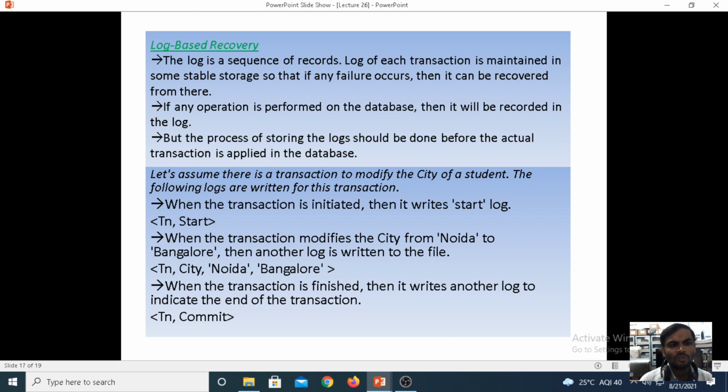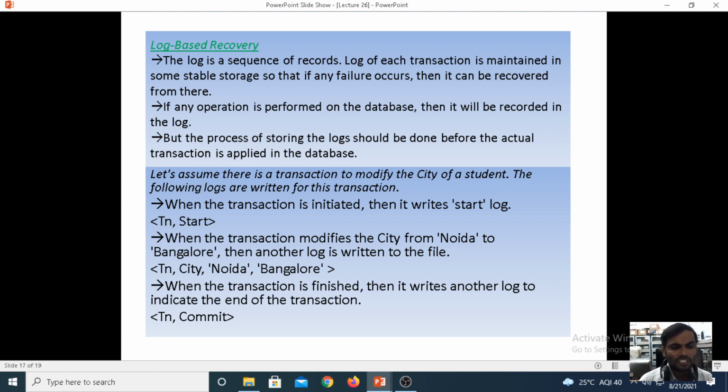But the process of storing the log file should be done before the system crash. First we should store under the log files. The process of storing the log should be done before the actual transaction is applied in the database. Let us assume transactions to modify.